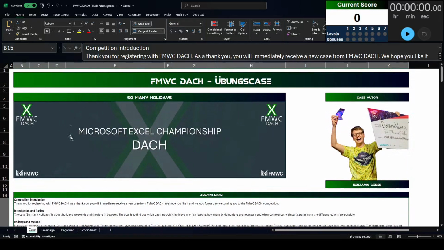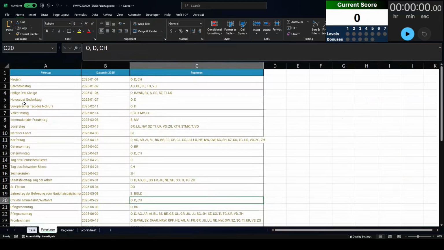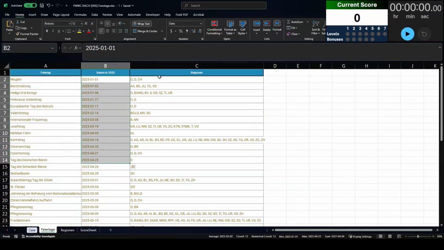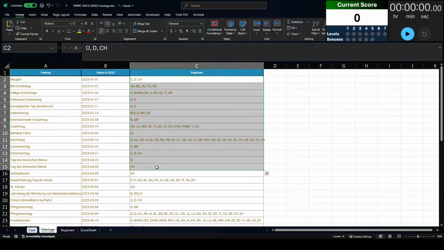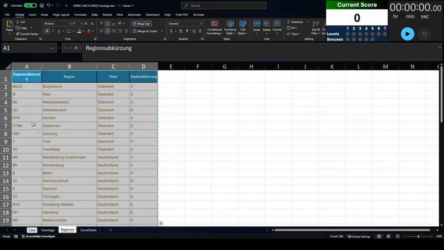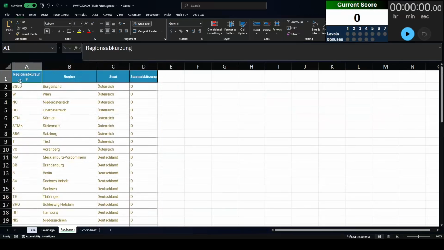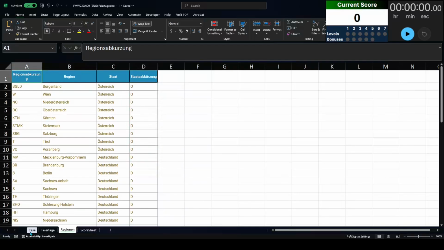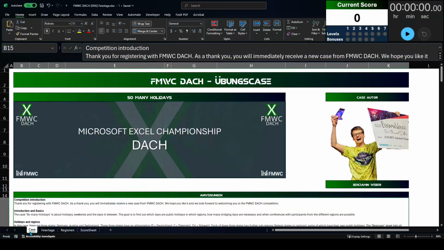So if we take a look at the data that we have, we have this tab with what I believe are the names of the holidays, their dates in 2025, and codes for the regions or countries where this holiday is celebrated. And then on this region tab, we have a very long German word, which I don't know, but it looks like a code for the region, the name of the region. I know these are country names, so perhaps country name and then a country code for each of those. So yeah, this looks exciting.